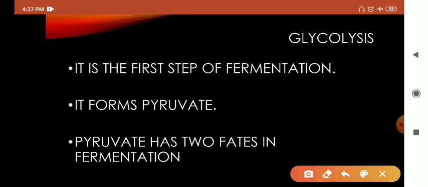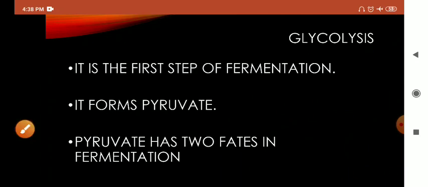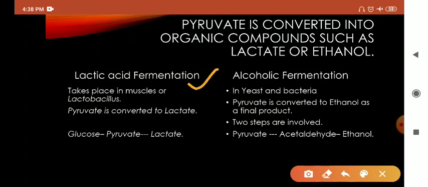The first step of fermentation is glycolysis, where glucose is broken down and we get pyruvate. One molecule of glucose gives 2 molecules of pyruvate, and this pyruvate may have two types of fate. One is lactic acid fermentation and the other is alcoholic fermentation. Lactic acid fermentation usually takes place in muscles and Lactobacillus, where pyruvate is converted to lactate.